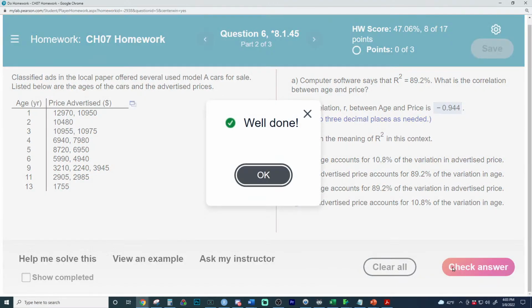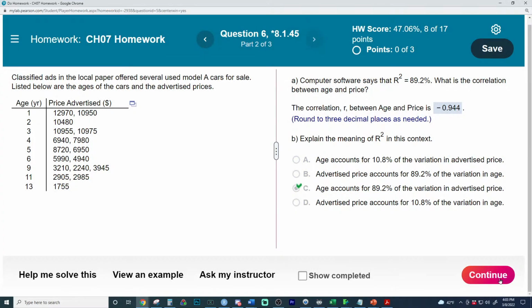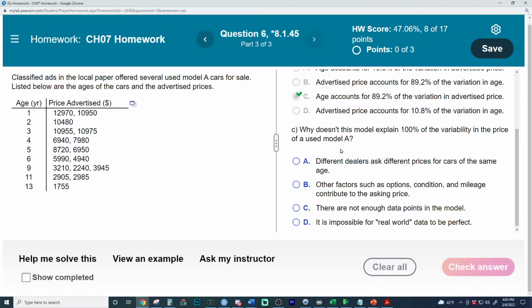It's so easy to make these mistakes. And we get to the tough one. I think this is the one I don't love. Why doesn't the model explain 100% of the variation or variability? "It is possible for real-world data to be perfect." That is just a flat-out wrong statement. "There's not enough data points." That doesn't matter. It doesn't matter.